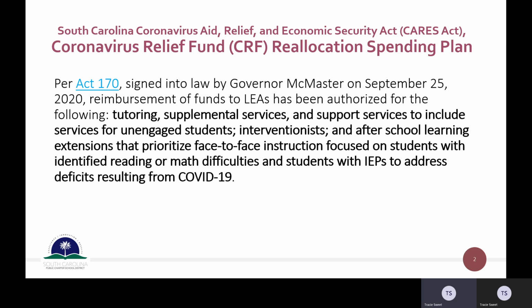To reimburse funds to LEAs or schools, it's been authorized for the following. So these are the areas in which you can ask for funding: tutoring, supplemental services, and support services to include services for unengaged students, interventionists, and after-school learning extensions that prioritize face-to-face instruction, focused on students with identified reading or math difficulties, and students with IEPs to address deficits resulting from COVID-19. So those are the areas in which you can ask for funding.